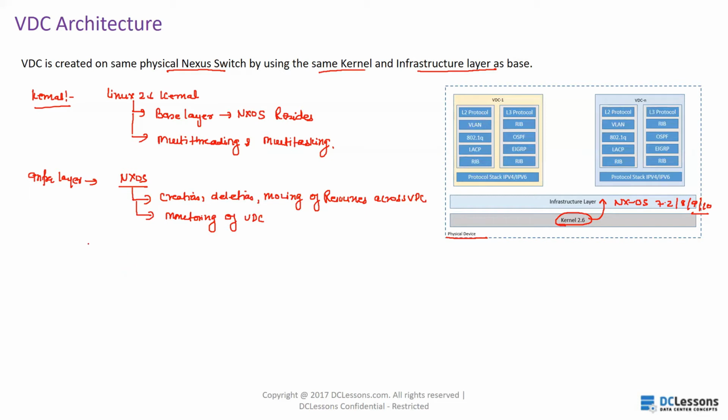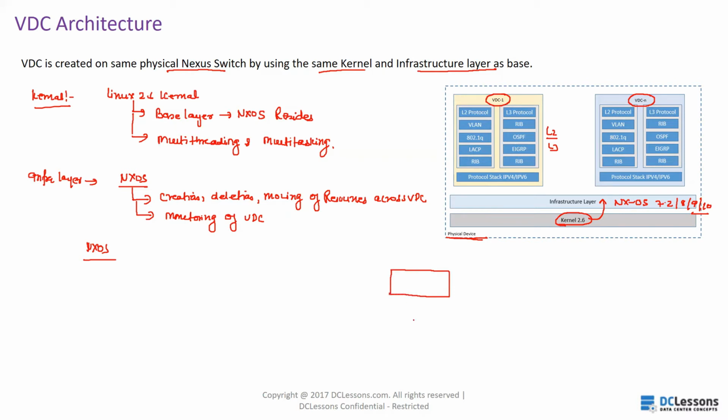Now with this layer, what we can do, we can separately create the layer 2 and layer 3 instances, right? So let's suppose this is my physical device and I have configured VDC1 and I have configured VDC2, or let's suppose VDCN is there, right? So with this layer, layer 2 and layer 3 protocol services run within a VDC and are independent of each other.